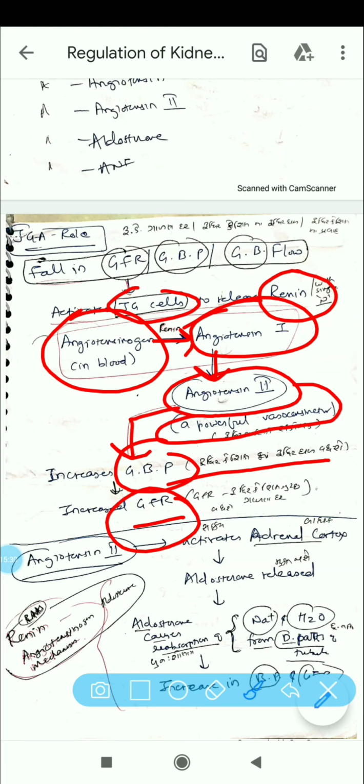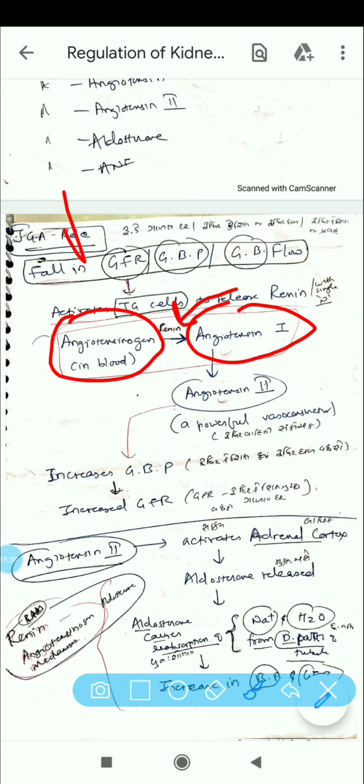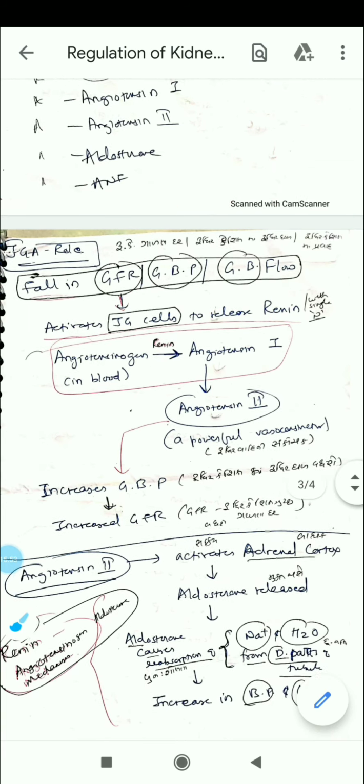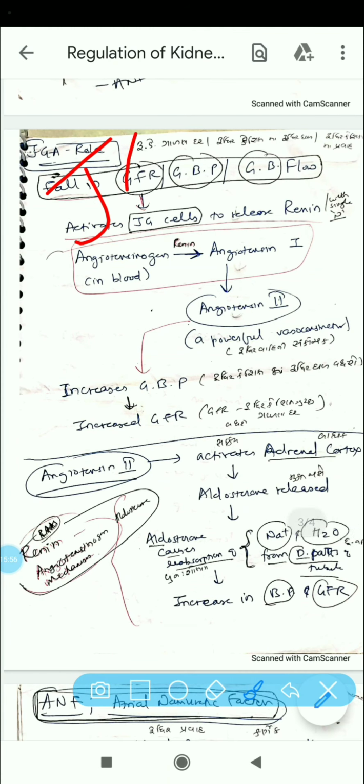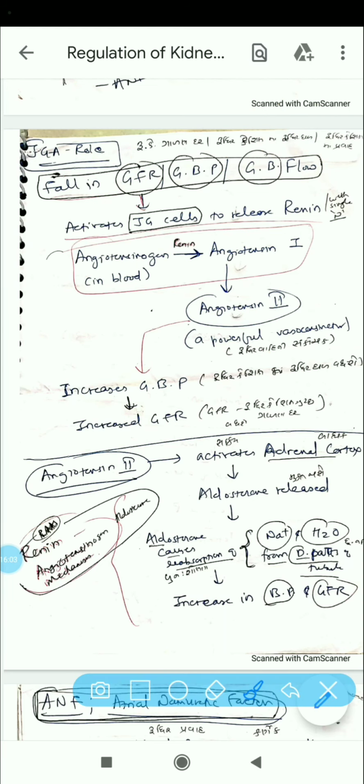So angiotensinogen will be converted into angiotensin 1 in the presence of renin. Remember, this renin is renin with a single N. It's a hormone, not an enzyme. The renin in the digestive system is renin with a double N, and it is an enzyme. These JG cells, juxtaglomerular cells, will secrete renin, which will activate angiotensinogen into angiotensin 1.